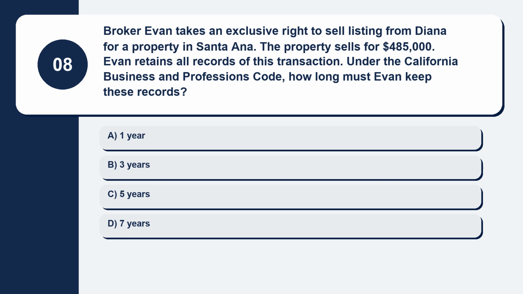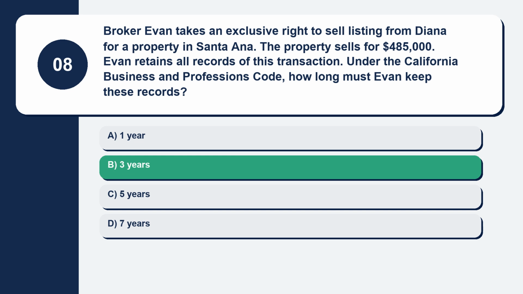Question 8. Broker Evan takes an exclusive right to sell listing from Diana for a property in Santa Ana. The property sells for $485,000. Evan retains all records of this transaction. Under the California Business and Professions Code, how long must Evan keep these records? Here are your options. Option A, 1 year. Option B, 3 years. Option C, 5 years. Option D, 7 years. The correct answer is option B, 3 years.